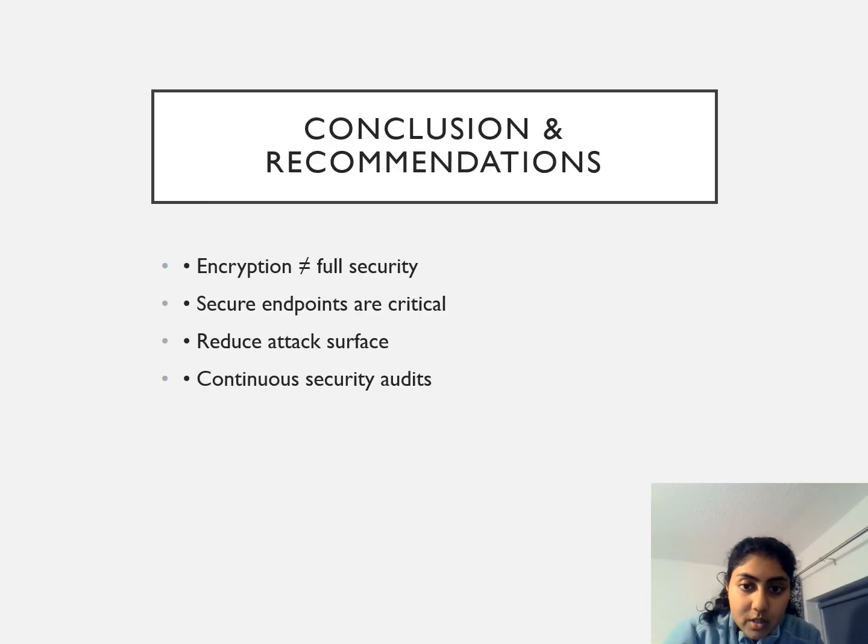Next will be the conclusion and recommendations. To conclude, this case study shows that encryption by itself is definitely not enough to fully protect communication systems. As we know, WhatsApp uses strong encryption, which means that messages are well protected while being sent. However, security problems can still happen if the app software on the user's device has certain weaknesses. These weaknesses can allow attackers to bypass the encryption and access private information.